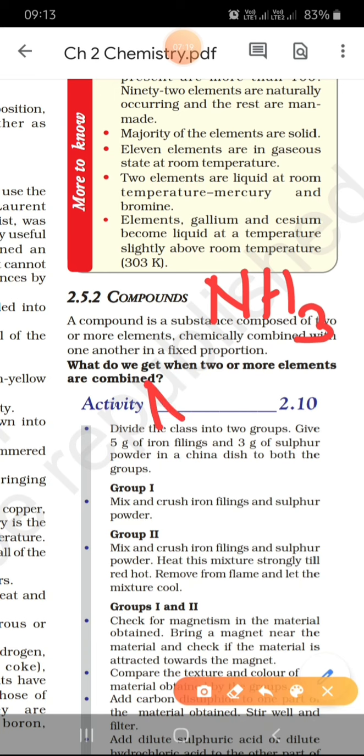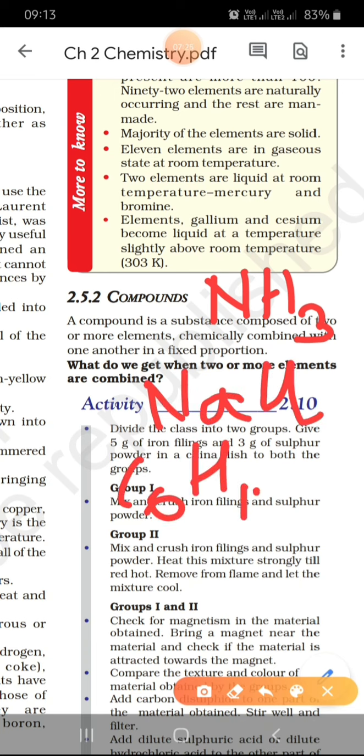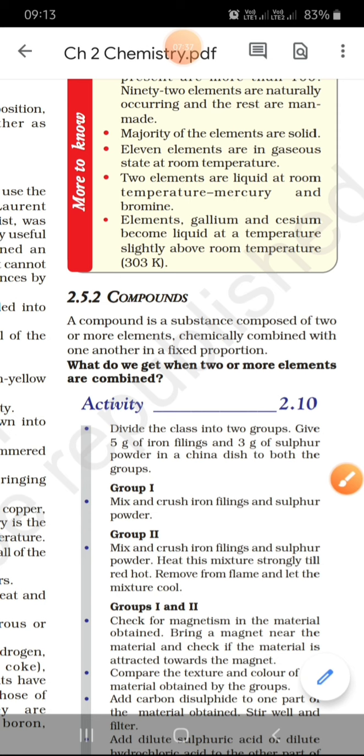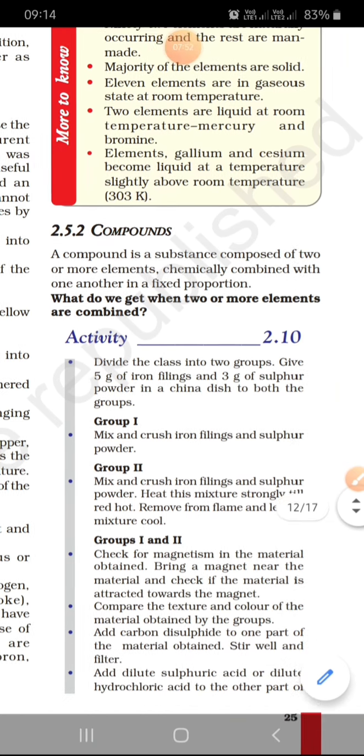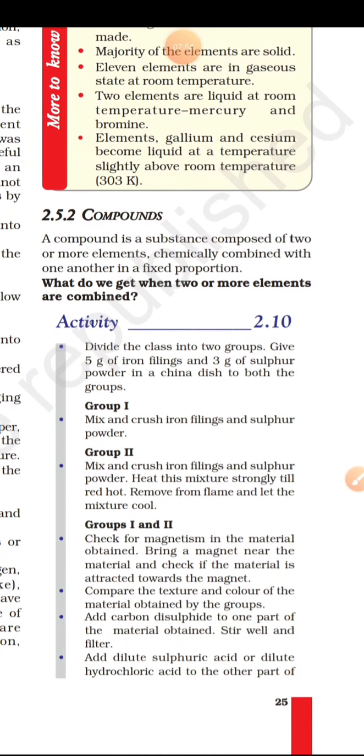Similarly, we have sodium chloride, NaCl. We have glucose, C6H12O6. We have glucose or starch, whichever you call. We have washing soda. So many common daily use items are compounds. Why do we call them compounds? We call them compounds because they are made up of two or more elements combined in a fixed proportion. Okay. So to understand this, please remember, these compounds are further classified as acids, bases and salts, but it is not necessary here. You will study in class 10th.